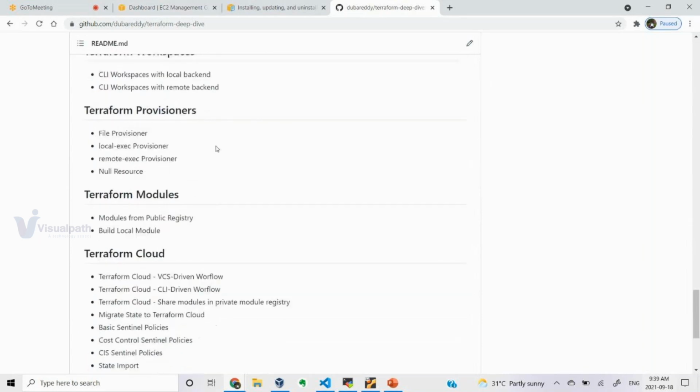Then we have provisioners, which means that after Terraform has spun up your infrastructure, what do you want to do on the target nodes? Do you want to execute some script, or do some post actions? For that, we can use provisioners.